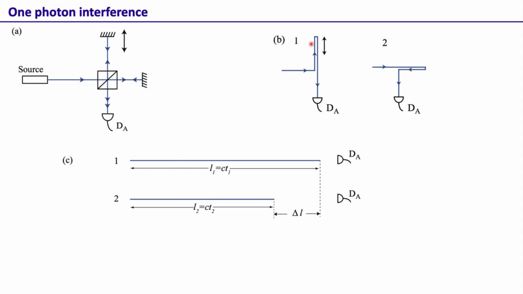And so one way of writing this is in terms of these unfolded diagrams, and then the interference happens. We say that the interference happens when this alternative pathway interferes with this alternative pathway, and in that sense Dirac says that a single photon interferes with itself.